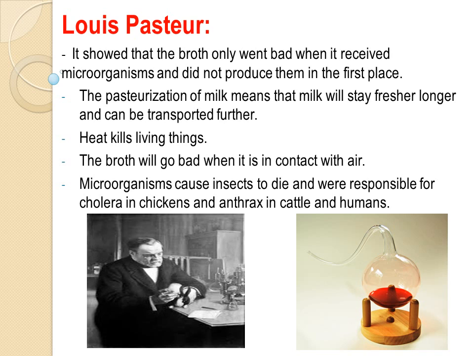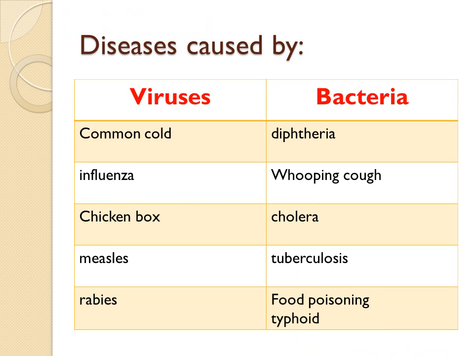Microorganisms cause insects to die and were responsible for cholera in chickens and anthrax in cattle and humans. Here are some examples of diseases caused by viruses and bacteria. I'm not going to read it, you will read it alone. It will just help you in reading, okay?